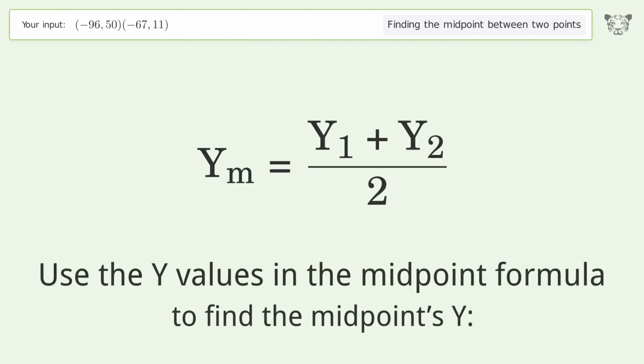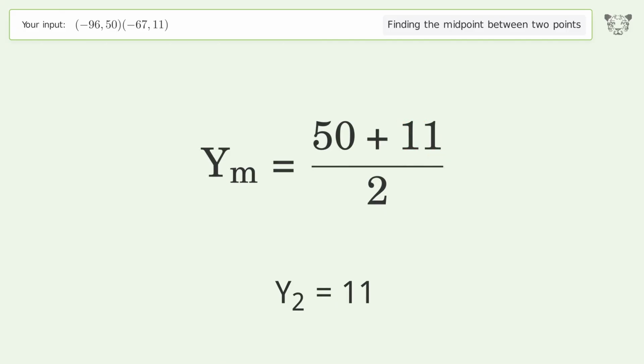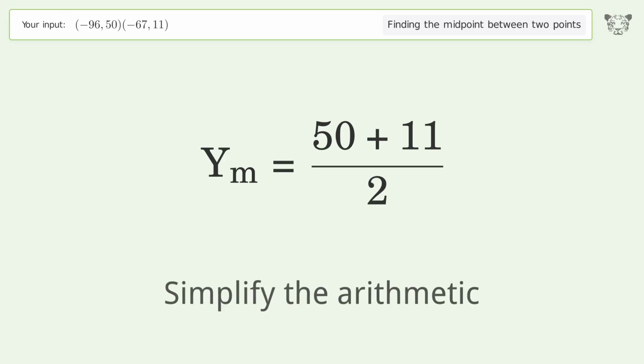Use the y values in the midpoint formula to find the midpoint's y. y1 equals 50. y2 equals 11. Simplify the arithmetic.